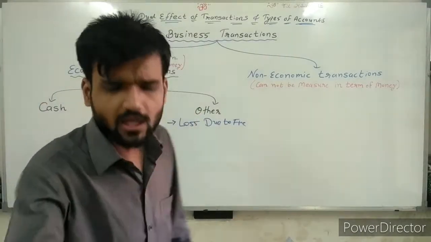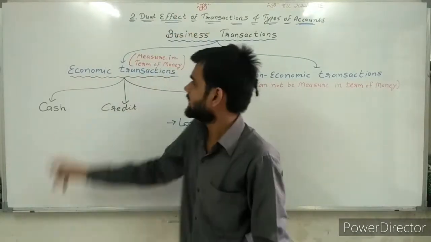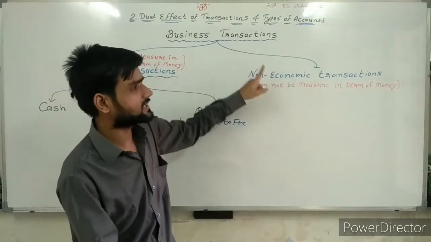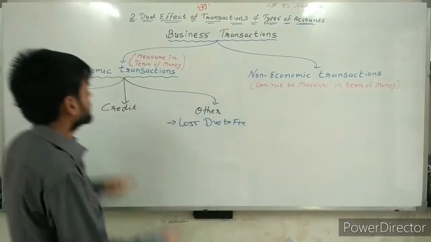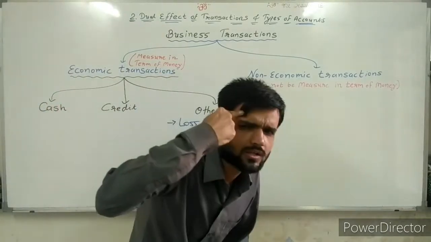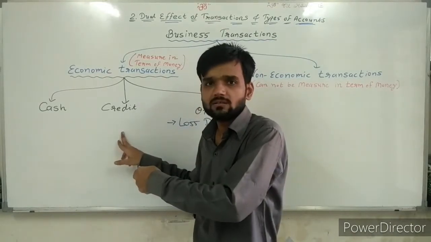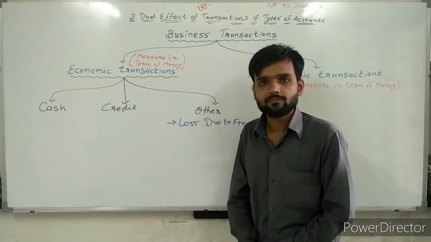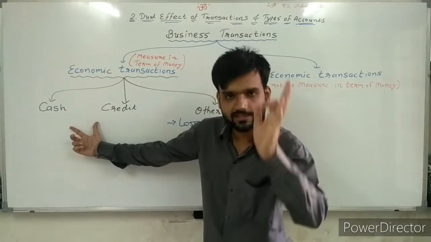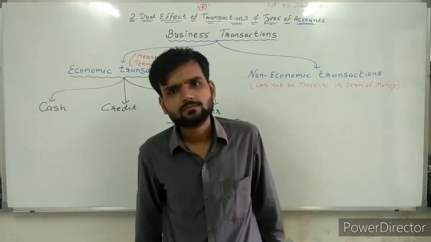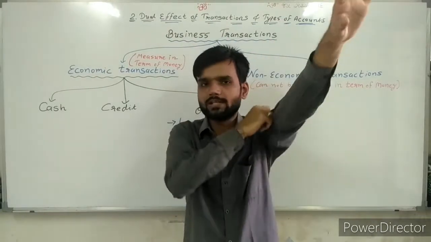So, what is our work today? First, decide whether the transaction is economic or non-economic. That is our first step. If it is an economic transaction, then think: is it cash, is it credit, or other? Now, what are the rules to identify whether a transaction is cash or credit? Which are the rules for identification of cash and credit? Try to understand, most important thing.